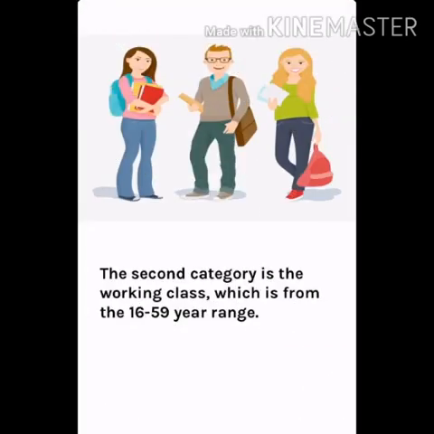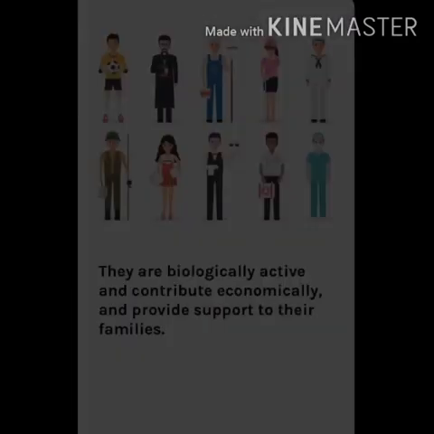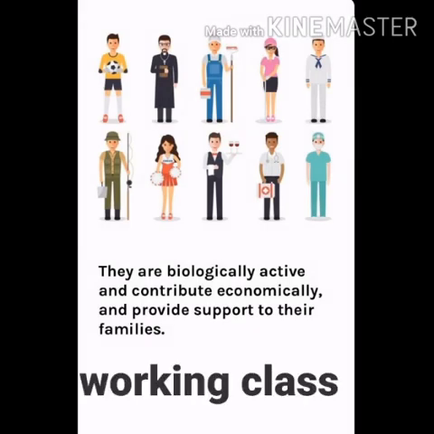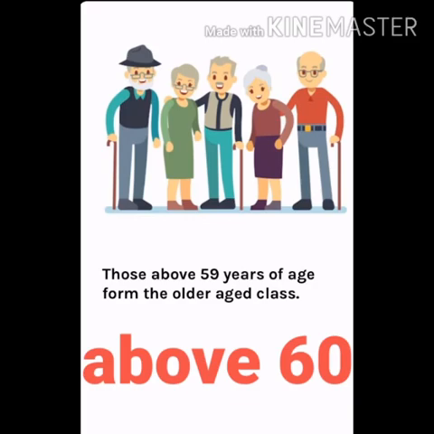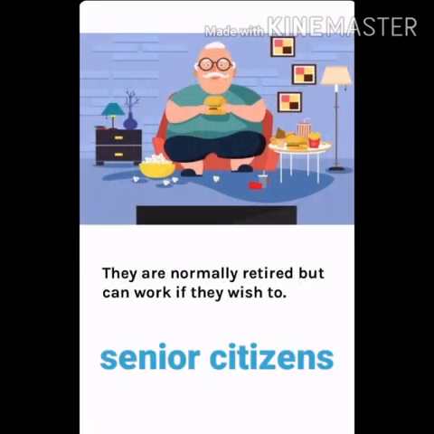When we talk about the 15 to 60 years age group, these are the people who can earn their own bread and butter and are self-sufficient, and are also known as the working class. Now the third category, that is above 60 years of age, is the senior citizens, or the people who have already worked and now are dependent on the government and other people for their bread and butter.